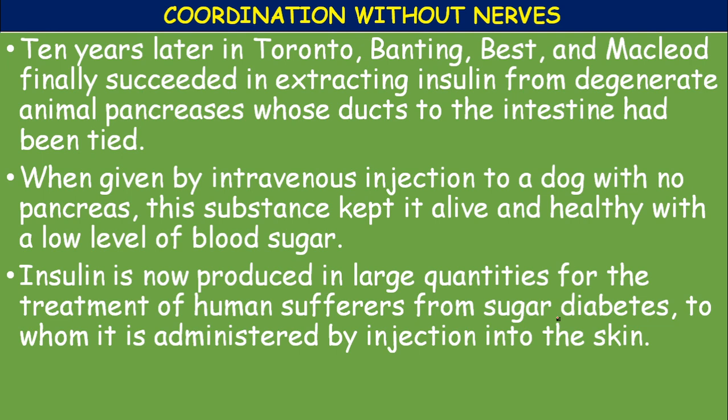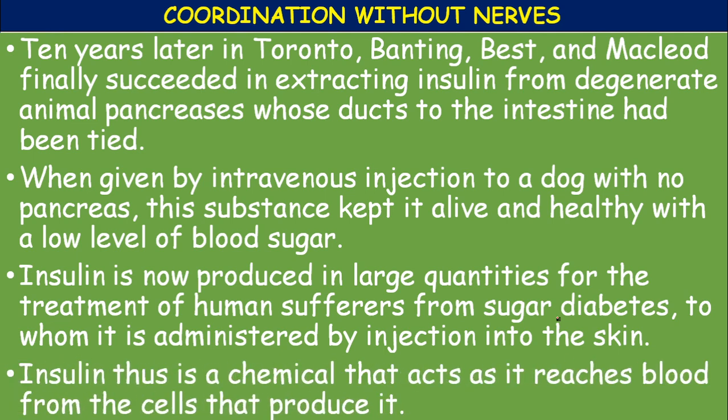Insulin is now produced in large quantities for the treatment of human sufferers from sugar diabetes, to whom it is administered by injection into the skin. So insulin thus is a chemical that acts as it reaches the blood from the cells that produce it.